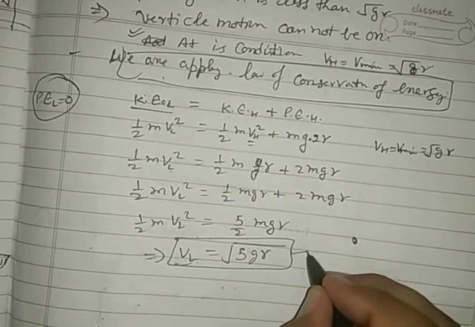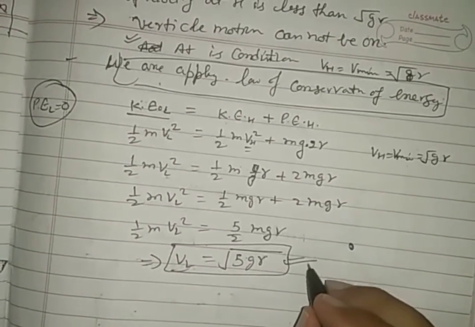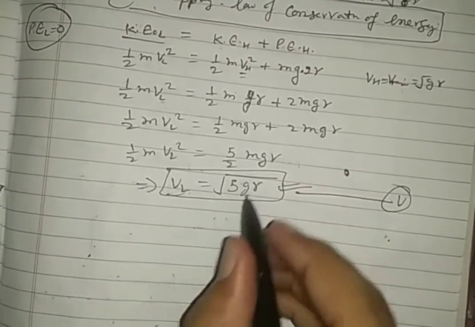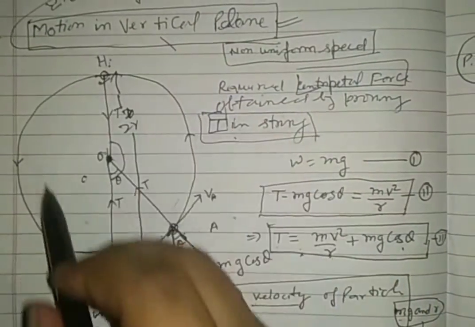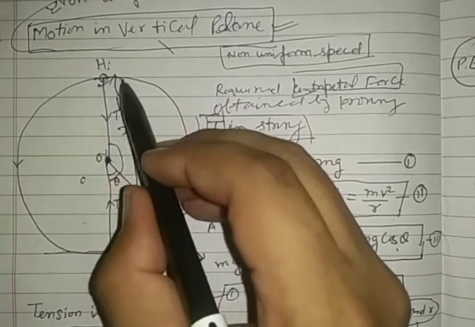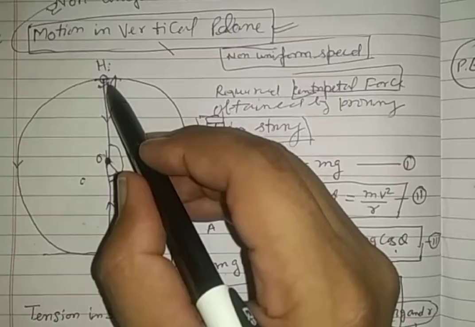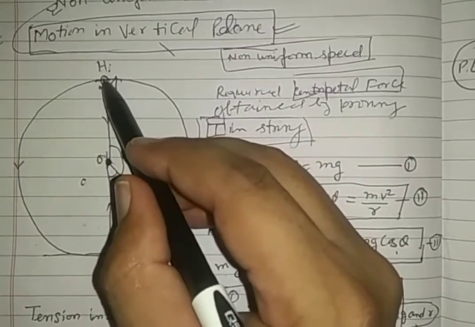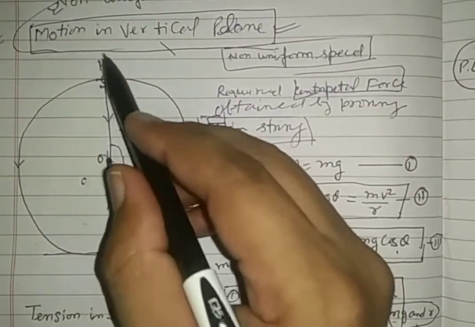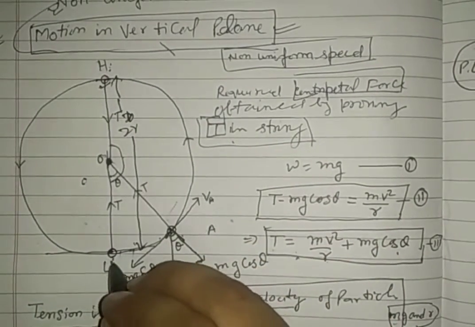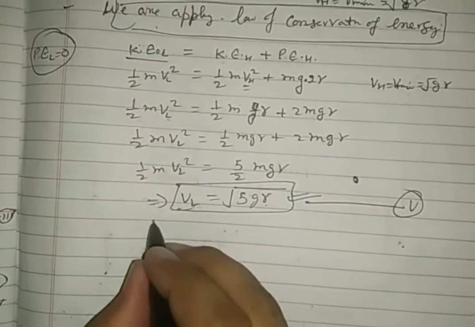See this important observation here in this case. We are taking it as equation number 5. Equation number 5 says that if you want to continue this vertical motion, with minimum tension in the string at point H being 0, and the centripetal force given only by the velocity, that is the kinetic energy, at point H, then in that condition the minimum velocity at the lowest point should be under root 5 gr.